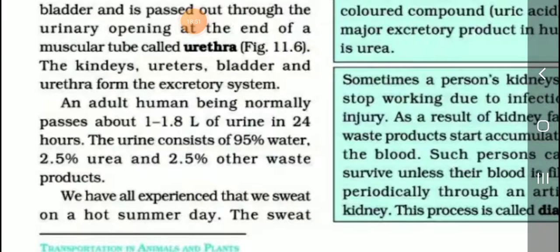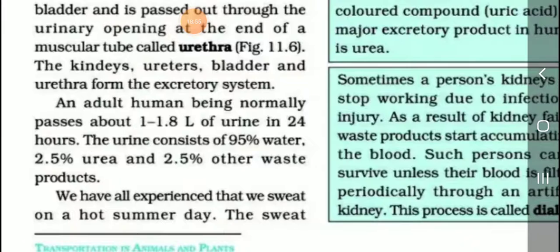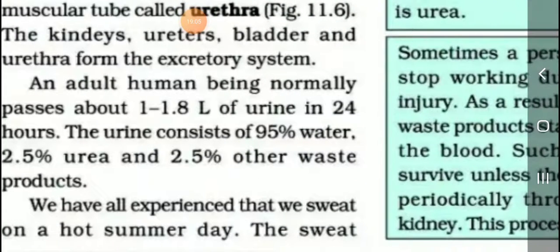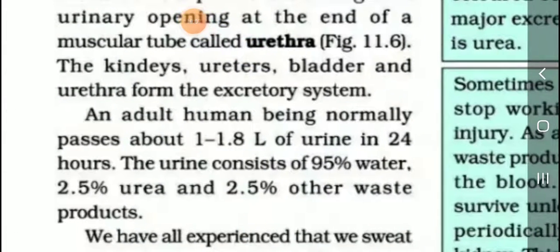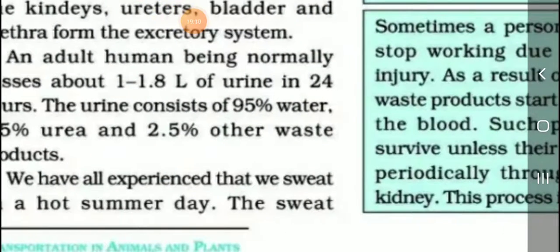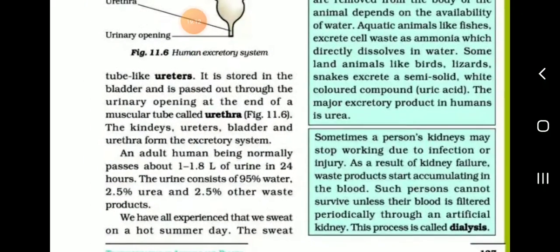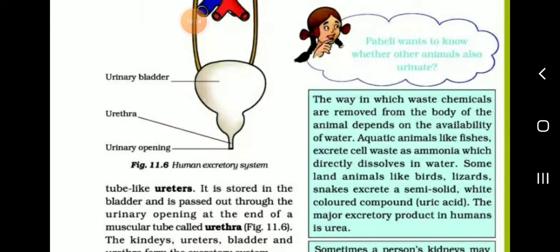Okay. Note this point students, it is a 1 mark question. An adult human being normally passes about 1 to 1.8 liters of urine in 24 hours. What are the components of urine? The urine consists of 95% water, 2.5% urea, 2.5% other waste products.